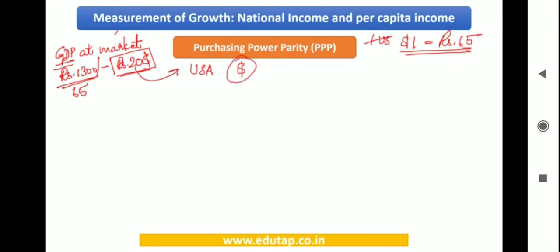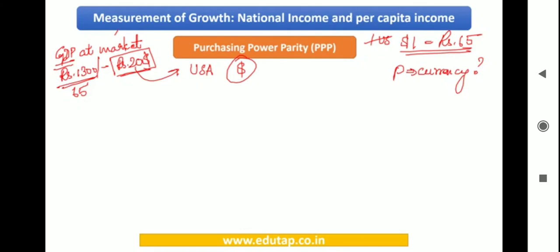Okay, so now you can see that there is an easy comparison that can be made. But you need to understand that this comparison can only tell us which country has more GDP than the other. That's it. But if I want to find out the purchasing power of the currency, how am I going to do that? When I'm buying a certain product in India, and a similar product in USA, where am I going to be in profit, or which currency has the capability to buy more with the same amount of money?